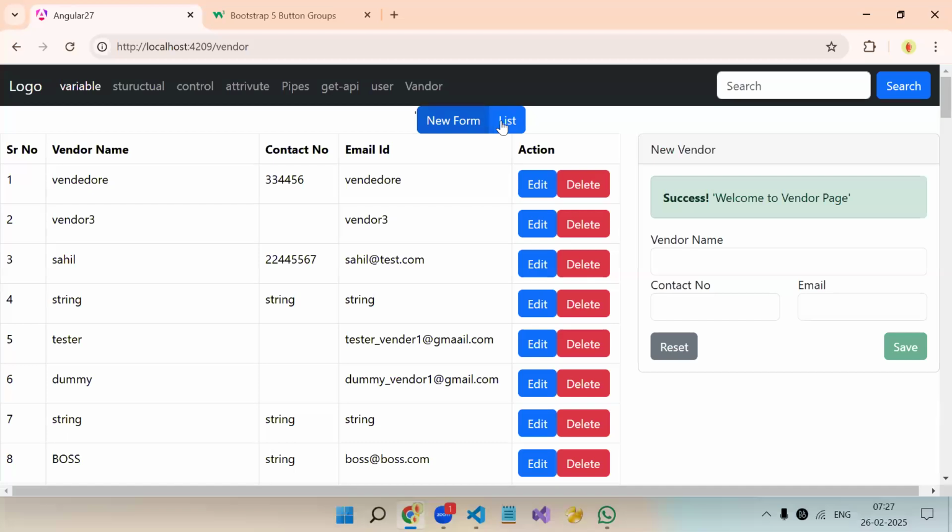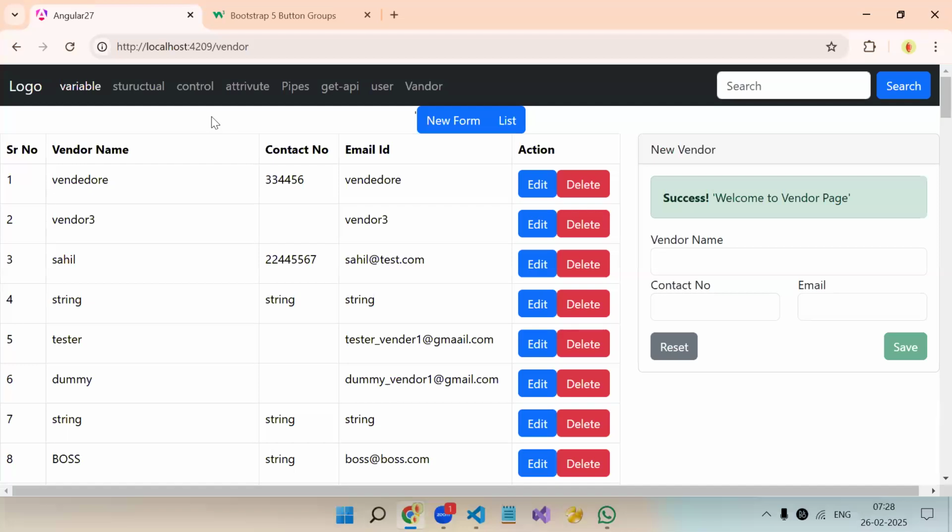So if I click over here, how will my parent component know that I have clicked on the new form or list button? So now we are going to pass data from the child component to the parent component. Otherwise, how will you know which button got clicked, right? So if I click on list, then I need to send data back to the parent component. Means from the child component, we are going to pass the data to the parent component.